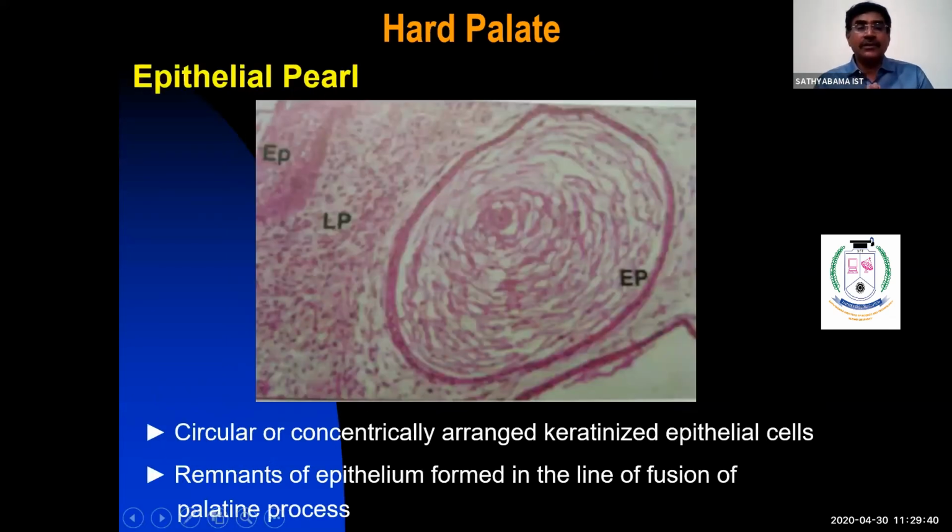Okay. So the epithelial pearls. The epithelial pearl is a histological finding. It's not an anatomical aspect. Here, what happened? You have the rest.